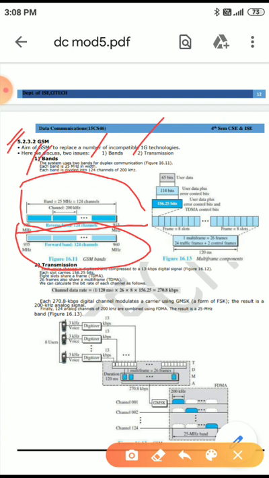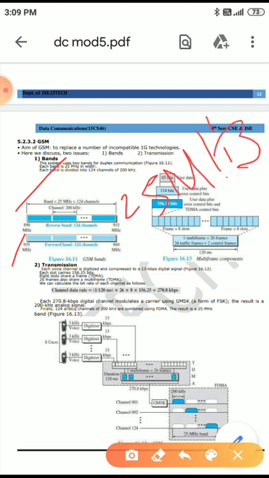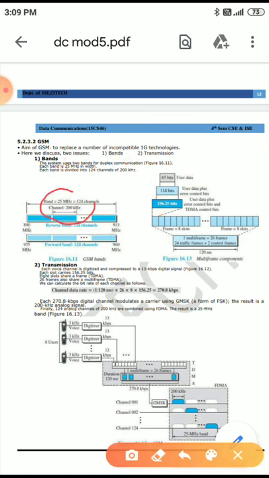Here the system uses two bands for duplex communication, one is the reverse band, another one is the forward band. Each band is 25 megahertz in width, divided into 124 channels, each channel 200 kilohertz. That is the band in GSM.